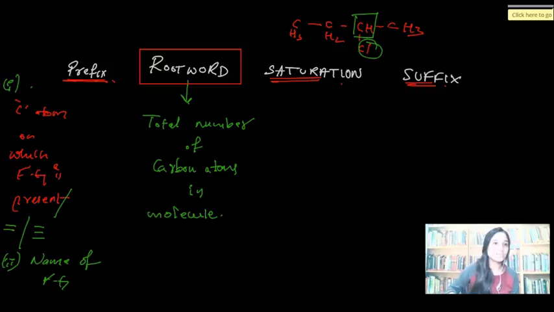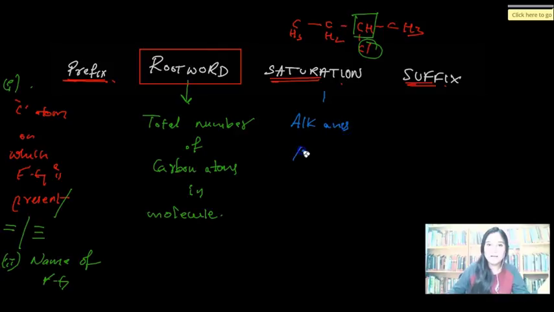Saturation. What is saturation? It is nothing but what type of bonds the molecule has. Is it having all single bonds? Then it is a saturated molecule. If it has double bonds, it is unsaturated, and triple bonds are also unsaturated. But if you remember, we spoke about 3 types of hydrocarbons. If you are done with this chapter in school, you might have learnt about the 3 types, right?